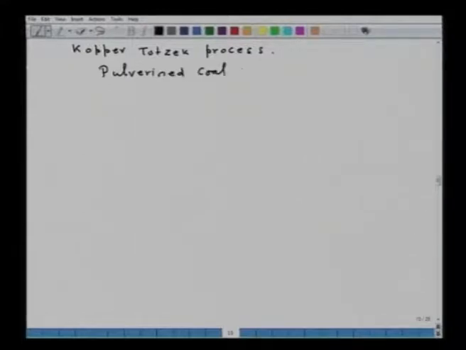Now in another, for example, if you see the Koppers-Totzek process, here pulverized coal is gasified, and the gasification temperature is very high, say 1600 degrees Celsius.